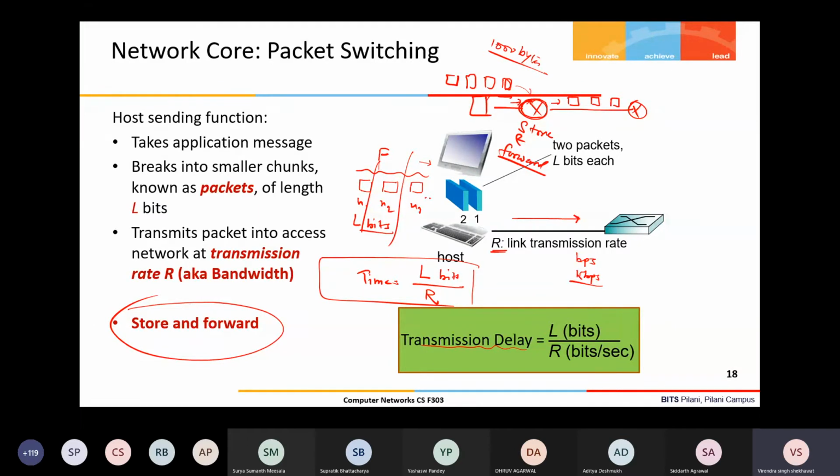Another benefit of packet switching over circuit switching: to understand that, we need to consider an example. Say in circuit switching, between A and B a circuit is established, and some amount of resources is reserved, depending upon how much is required for that communication.